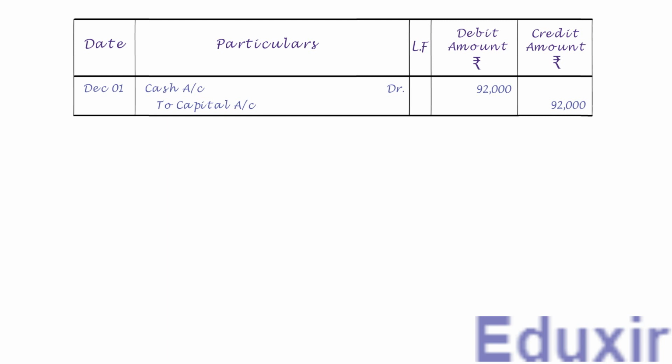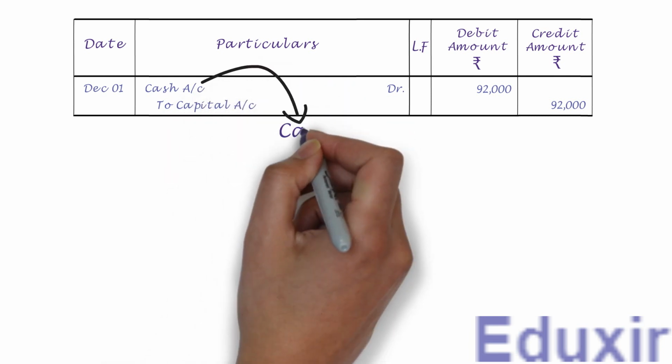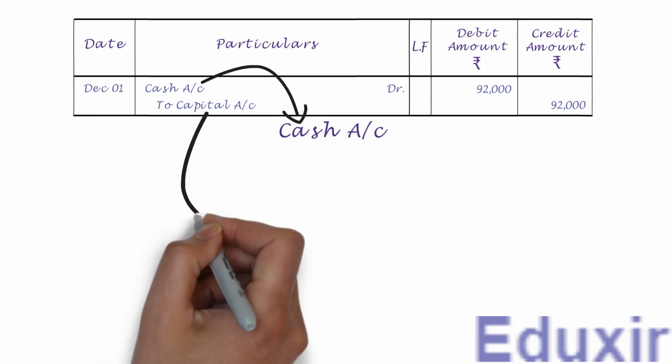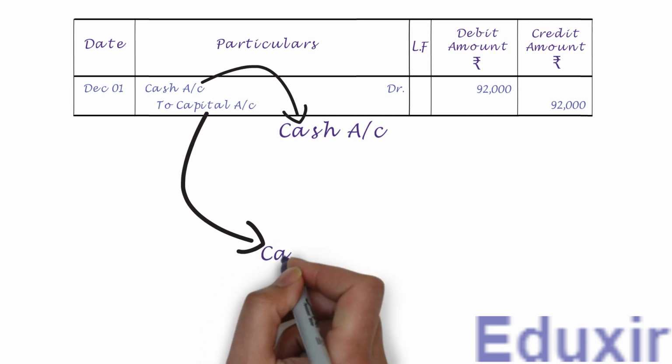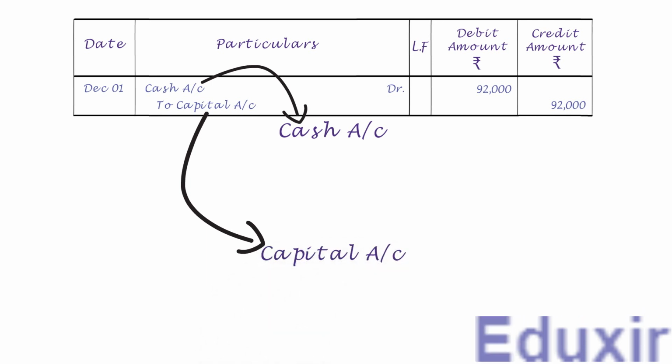taking one example. In this example, as you can see, the cash account is the debit entry and the capital account is the credit entry. This specifies that for this transaction, the debit entry should be made into the cash account and the credit entry should be made into the capital account. This is straightforward. Now let us proceed with the posting of the debit entry from the journal on the debit side of the cash account.